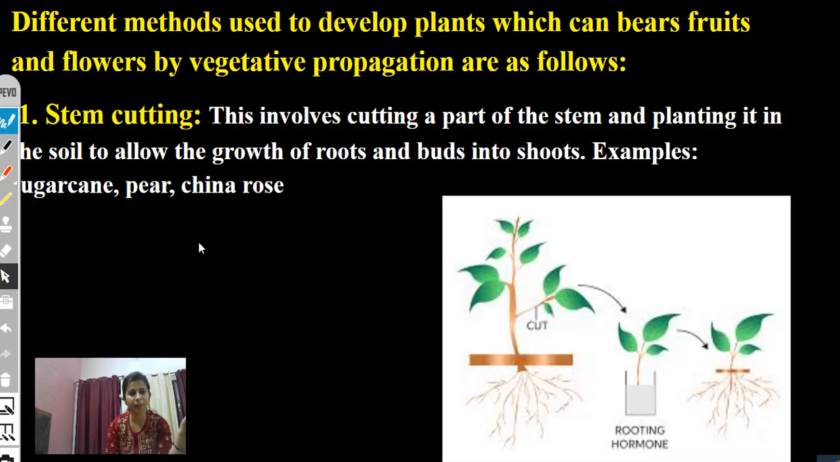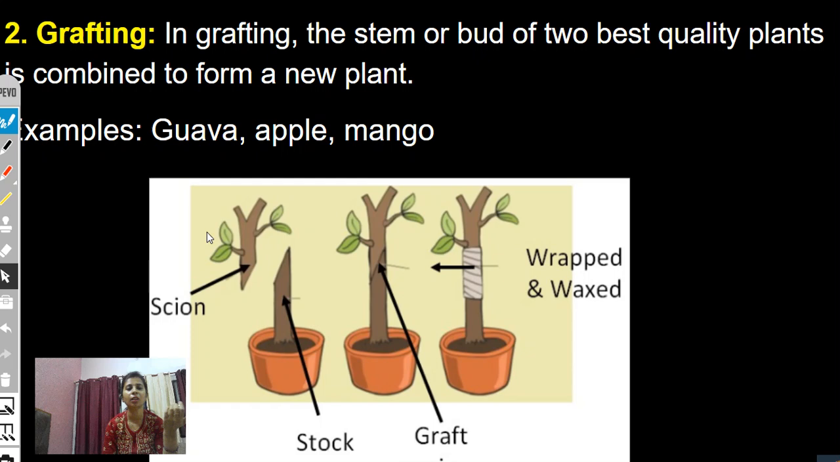China rose is also called hibiscus. Stem cutting is one of the methods. Then another will be grafting. In grafting there will be two parts, like this will be the stalk and this will be the scion. Now what is stalk? Stalk is the rooted part and scion is the aerial part, the stem part.